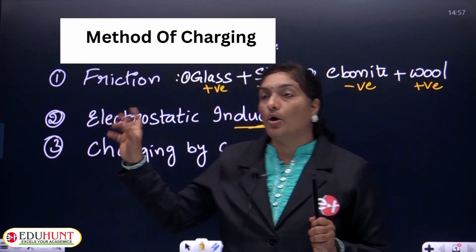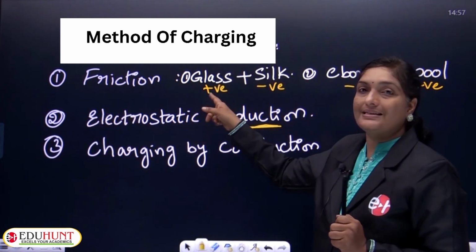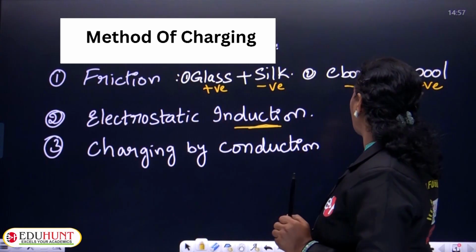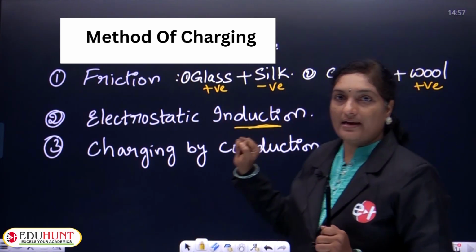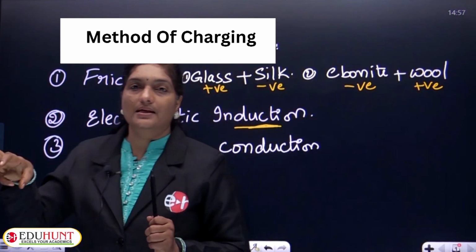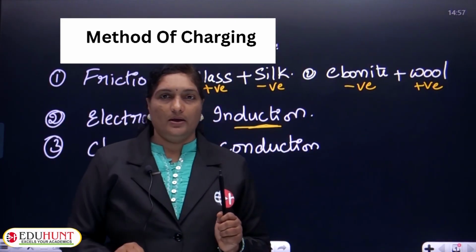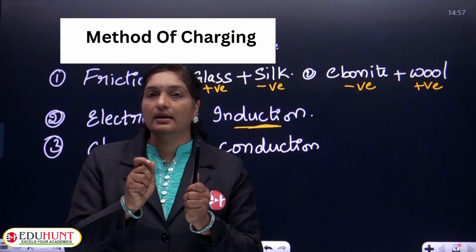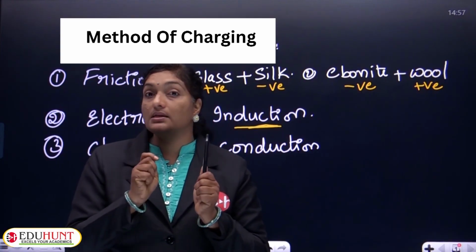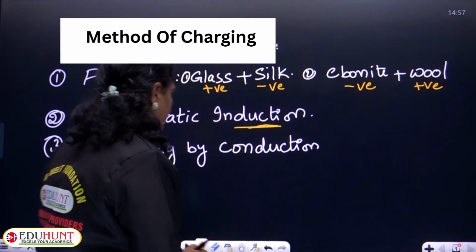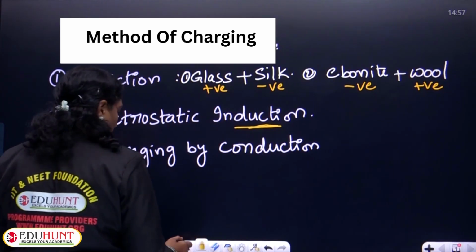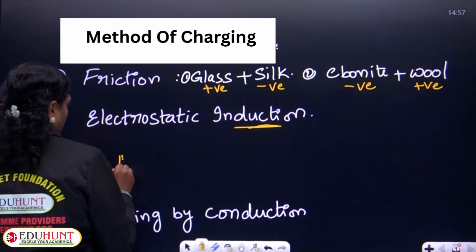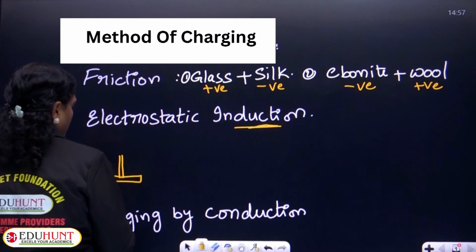But a body which has either an excess number of protons or an excess number of electrons is a charged body. So we have to bring a charged body near to the uncharged body as shown. For this, let us consider this example. Let us consider a charged body.